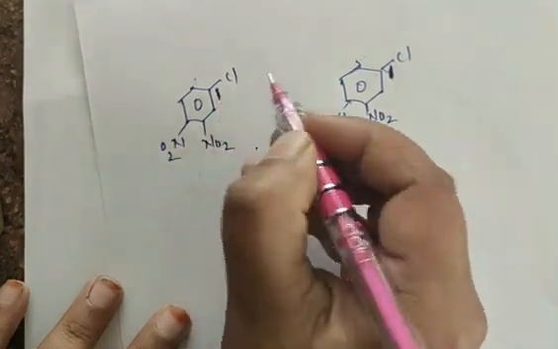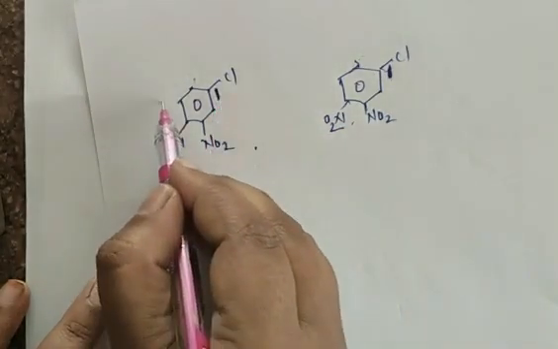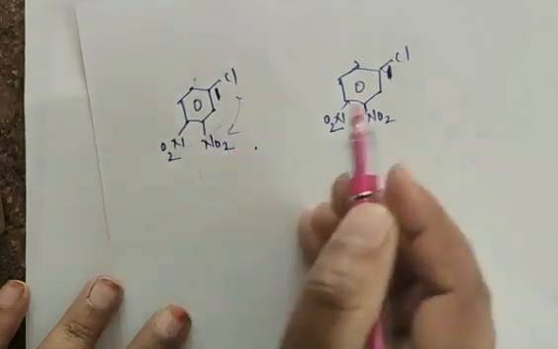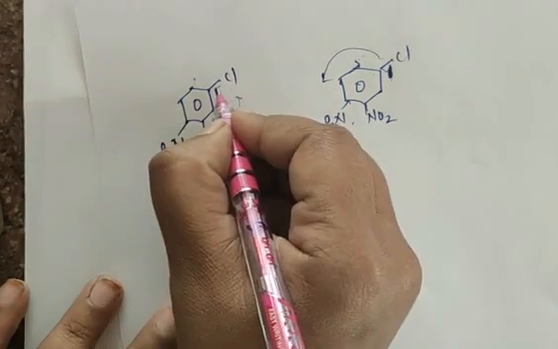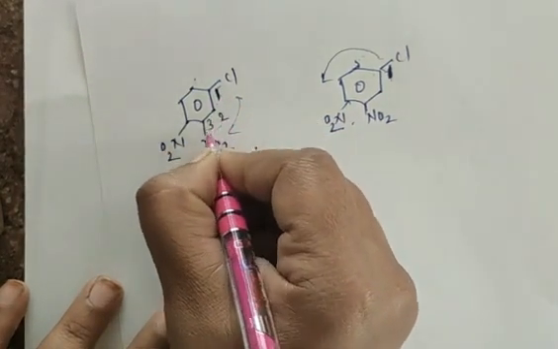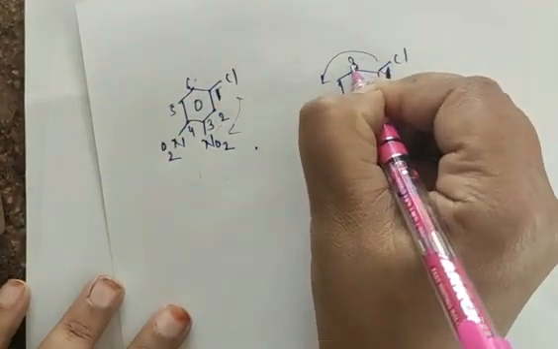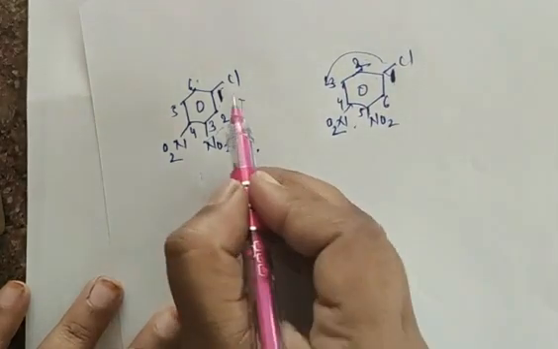Now the question arises: will we continue numbering in this direction, or continue numbering in the other direction? Suppose I start numbering 1, 2, 3, 4, 5, 6, and if I start numbering this side 1, 2, 3, 4, 5, 6. So what happened here?